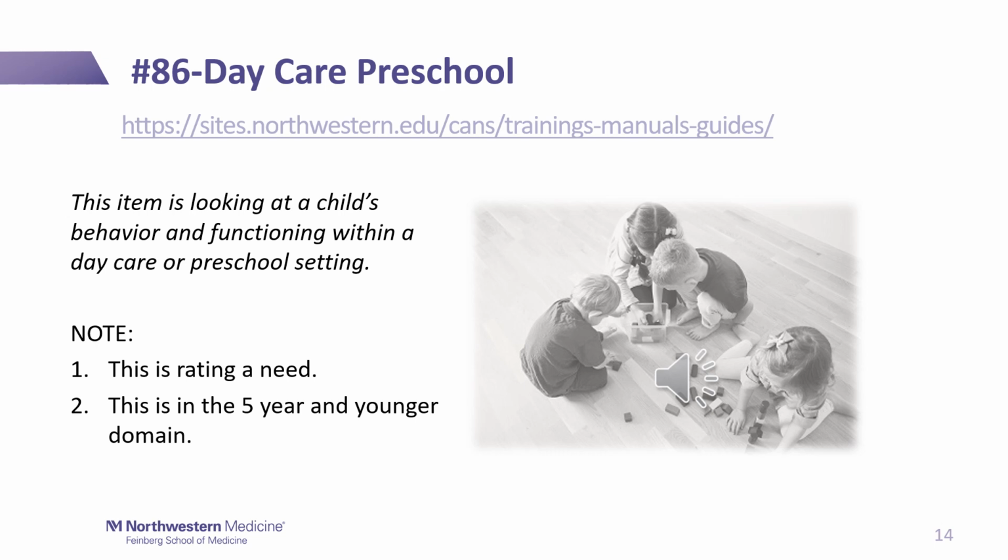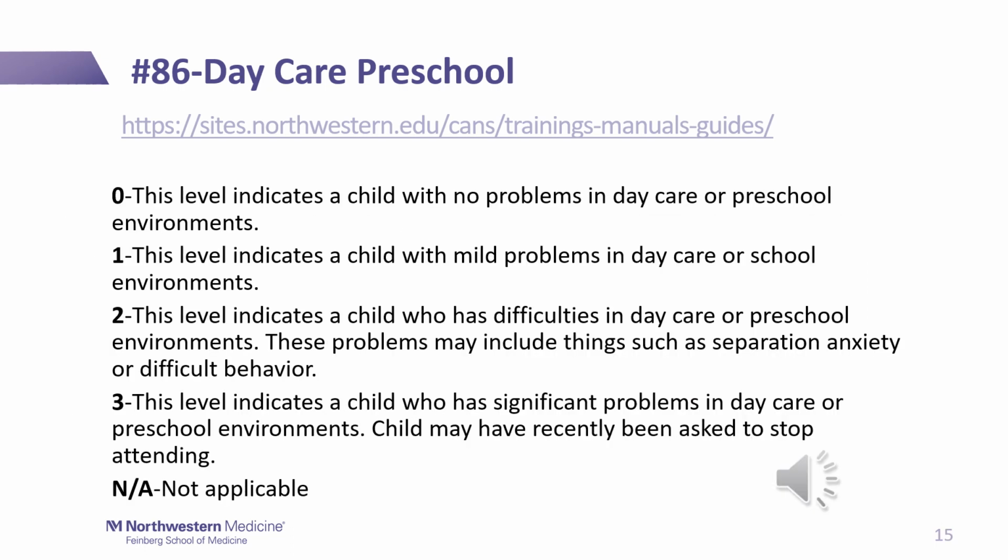Number 86, daycare preschool. This item is looking at a child's behavior and functioning within a daycare or preschool setting. Note that this is rating a need. This is also in the 5 and younger domain. Again, mild and significant are subjective, so when scoring this item, think of a 1 being that the child may have some concerns in the daycare preschool that you want to keep an eye on.